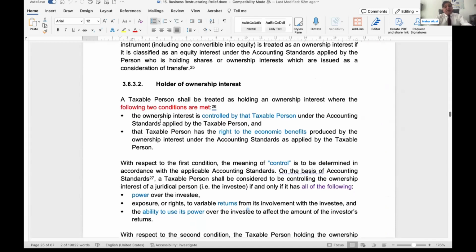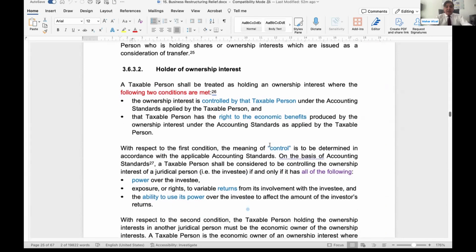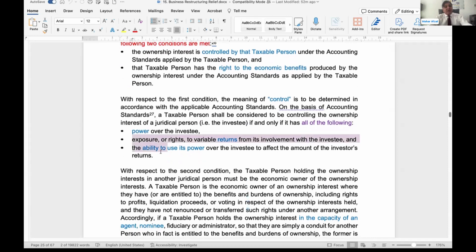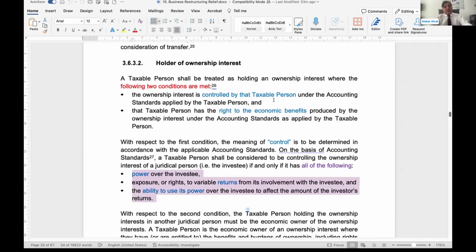When it will be considered a holder, two conditions need to be satisfied: controlled by the taxable person, and right to receive economic benefit in the form of profits and equitable interest. When it will be considered controlled by the taxable person, they said when the transferor has power over the investee, and when the transferor's exposure and rights are variable returns and the ability to use its power. These conditions are for the person. If the person is having these conditions, it will be considered control. The person has control and when it is considered control, that person will be holding ownership interest where the following two conditions are being satisfied.